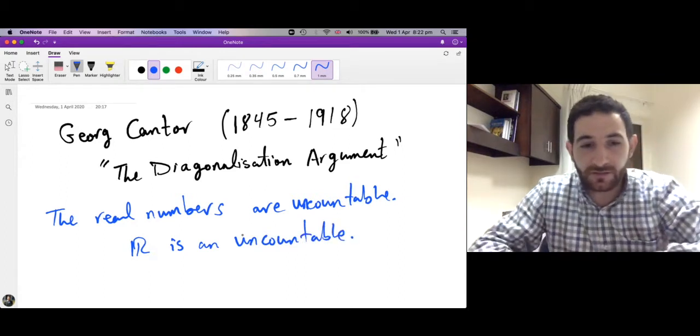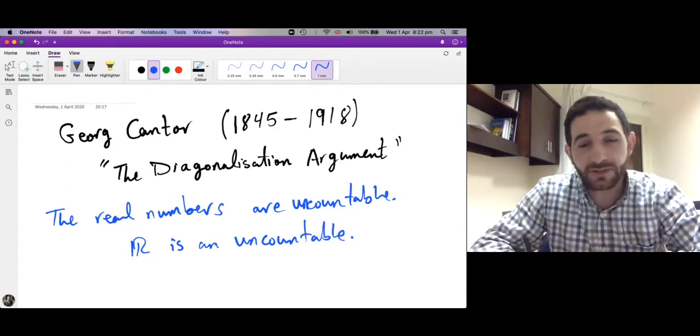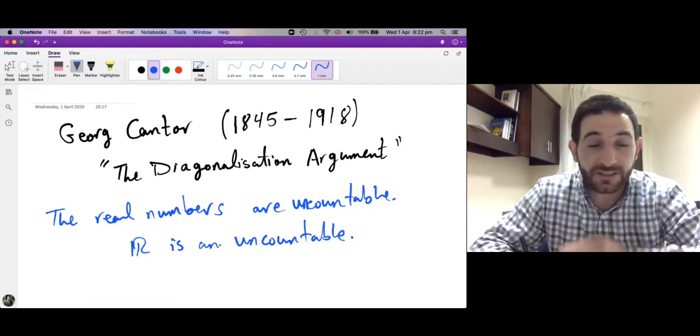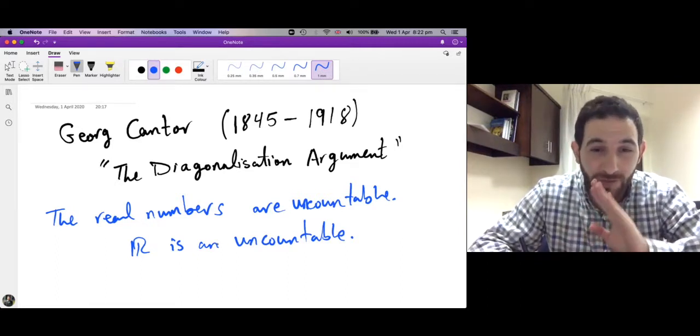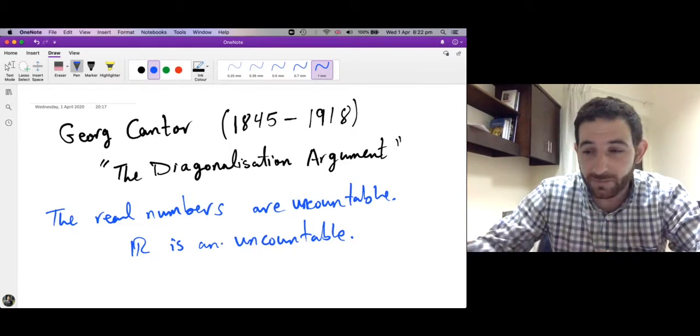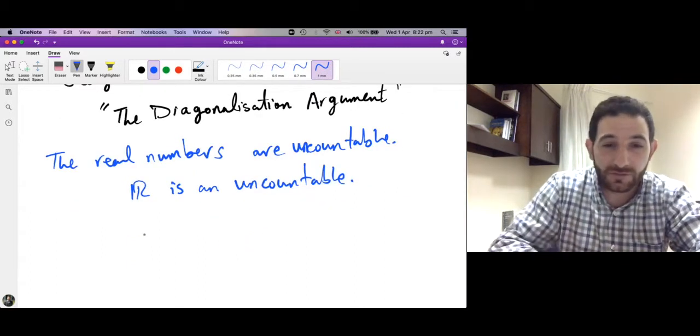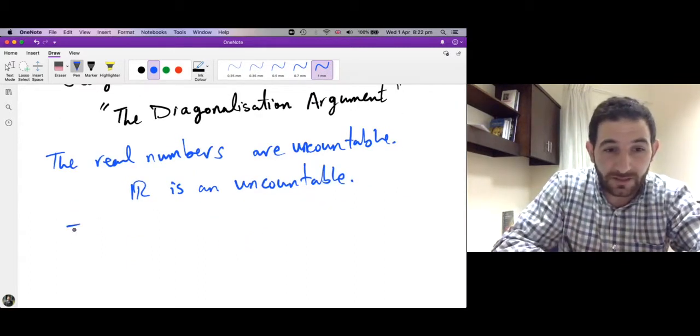Clearly the set of real numbers is infinite, but it remains to show that it is impossible to have a bijection from the natural numbers to the real numbers.